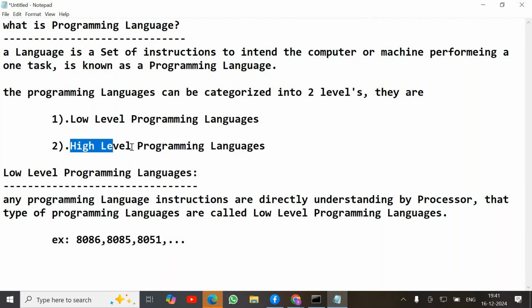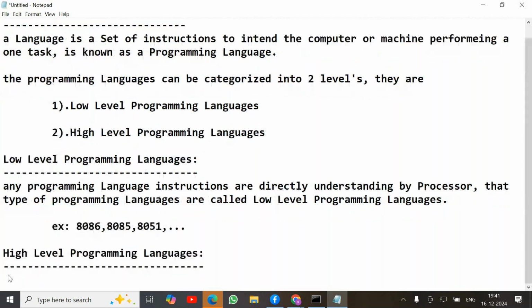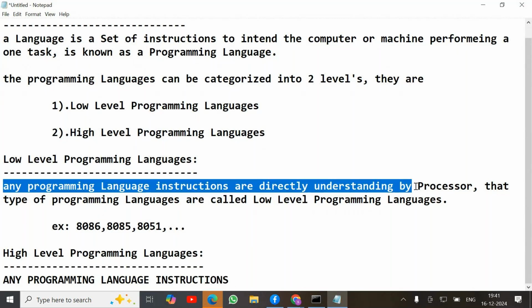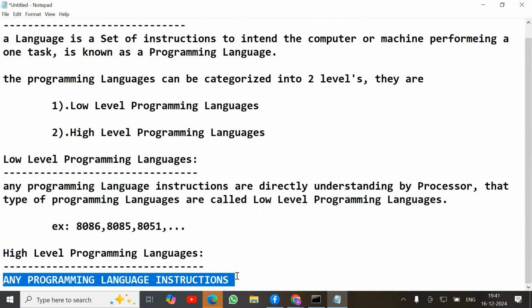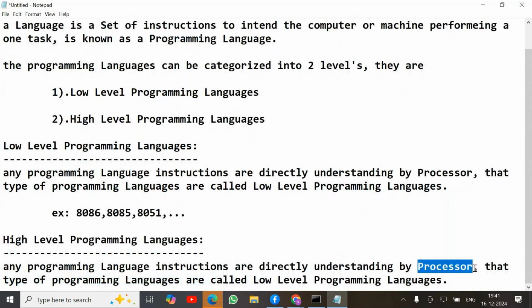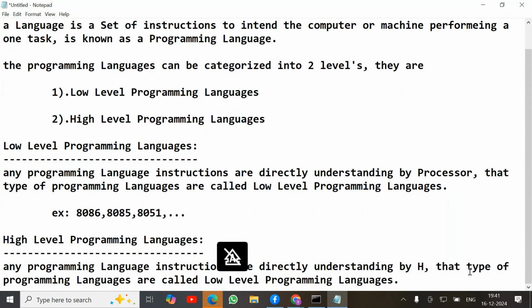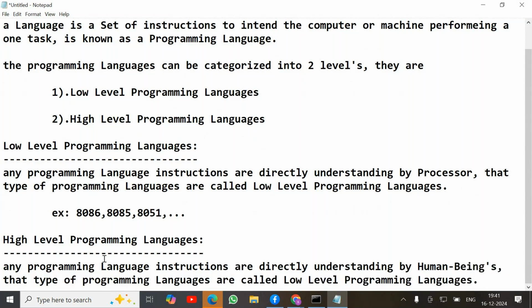Next, coming to high level programming languages. Any programming language whose instructions are directly understood by human beings is called a high level programming language.